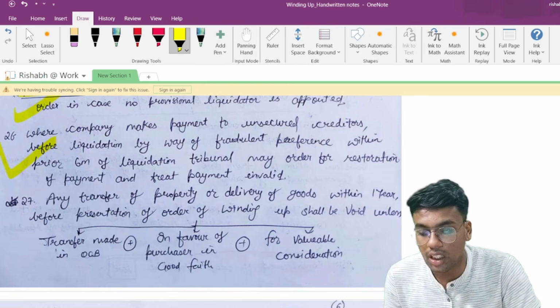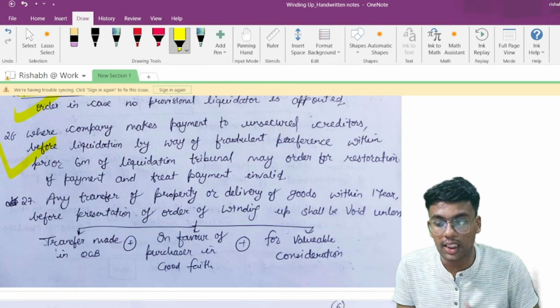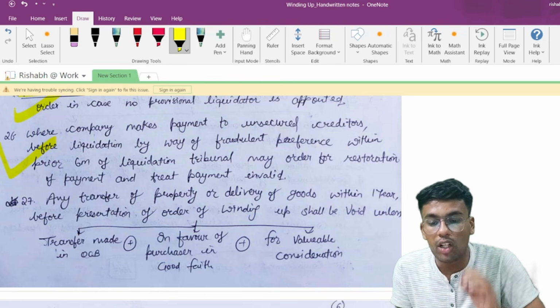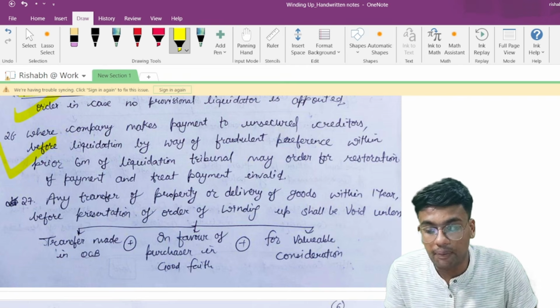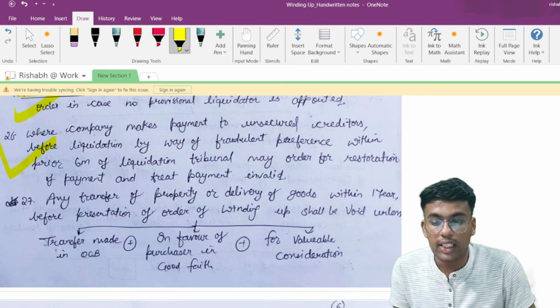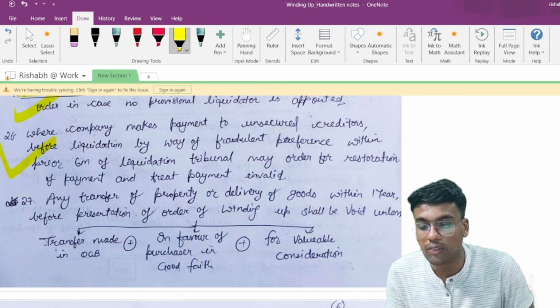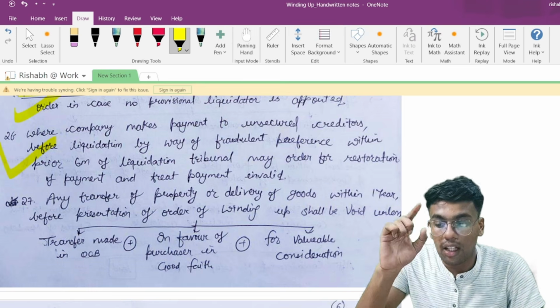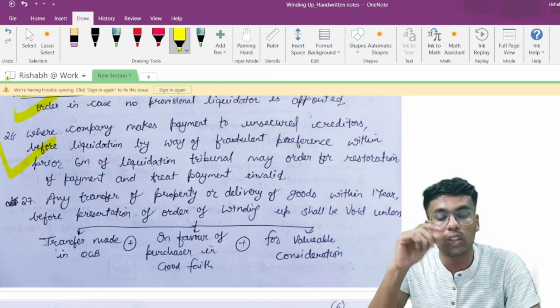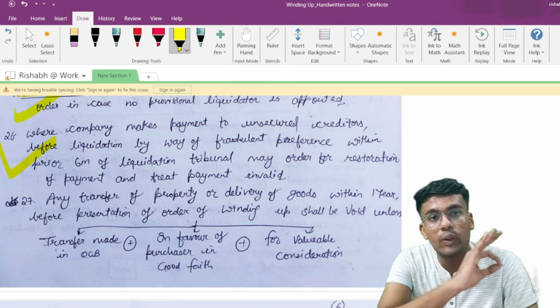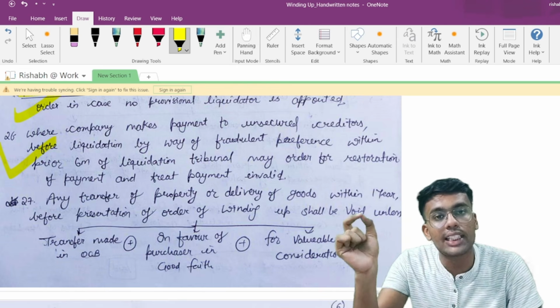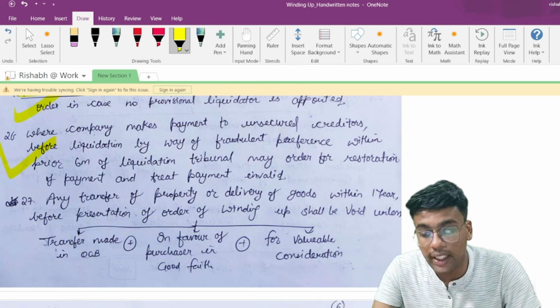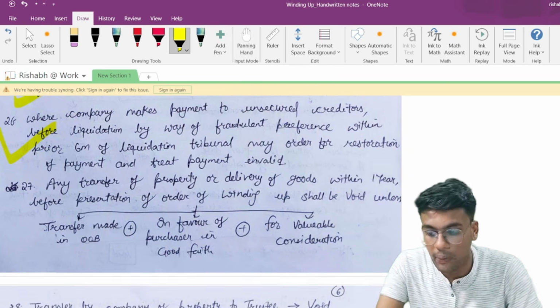Point number 26 talks about where the company makes payment to the unsecured creditors before liquidation by way of fraudulent preference. Within the prior 6 months of liquidation, the tribunal may order restoration of the payment and treat that payment as invalid. Matlab, any kind of preferential payments made by the company to the unsecured creditors would be deemed void by the tribunal within the previous 6 months from the date of liquidation.